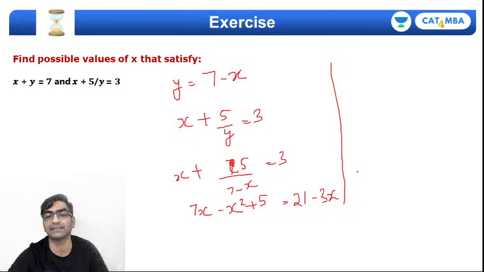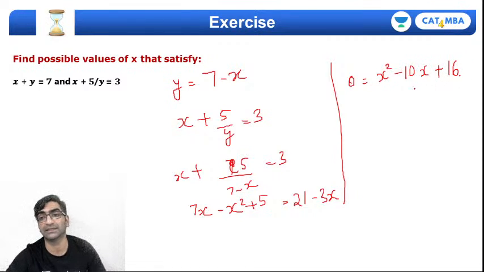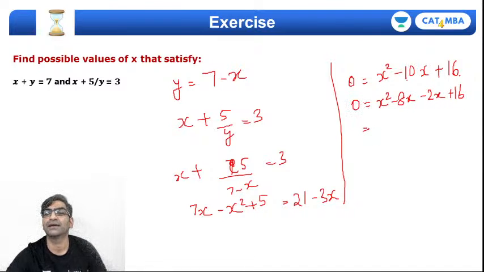Put it all together into a quadratic. What do I get? Let's take everything to the right hand side. 0 equals x square minus 3 minus 7, that's minus 10x. 21 minus 5 is plus 16. 8 into 2 is 16, the product. And 8 plus 2 is 10, but not plus 8 and plus 2, it will be minus 8x and minus 2x, plus 16 equals 0. Now if you are good at it, you can directly see that it's going to be x minus 8 into x minus 2, which means the two values of x that satisfy are 2 and 8.